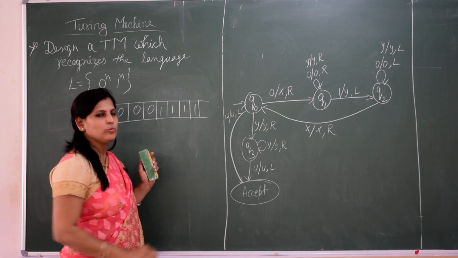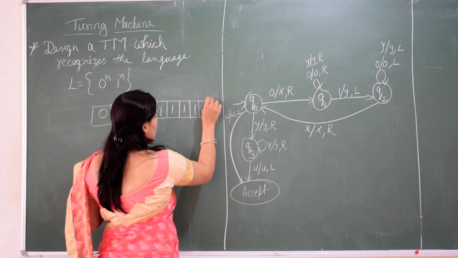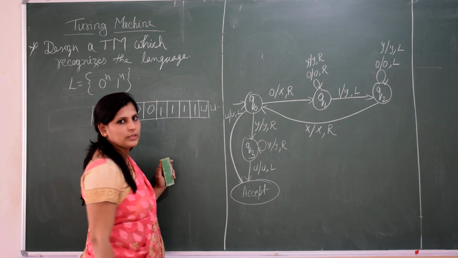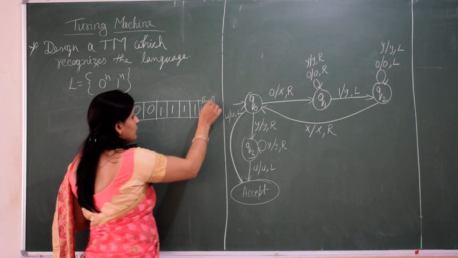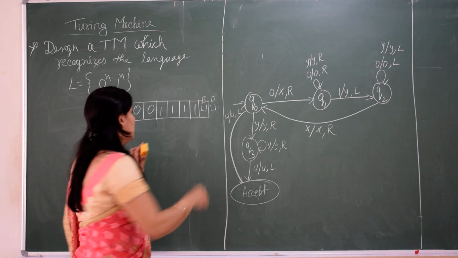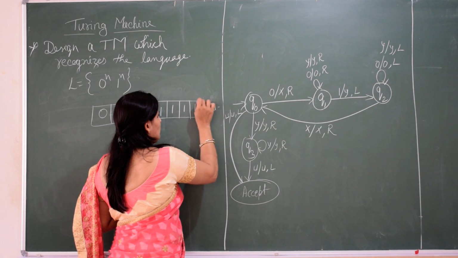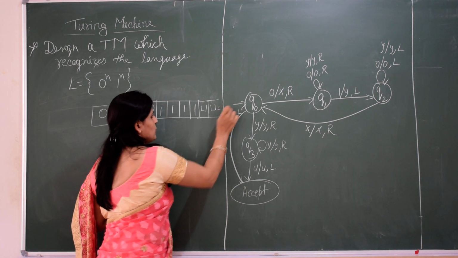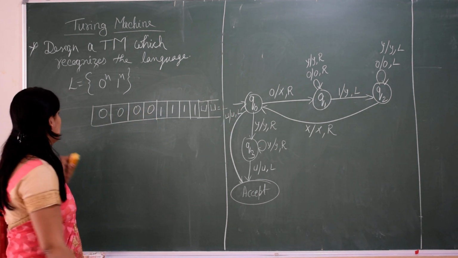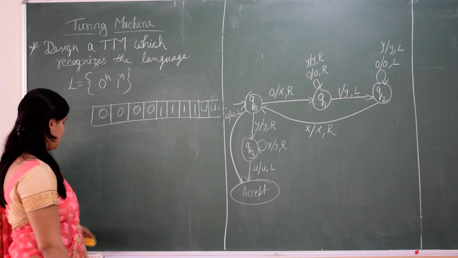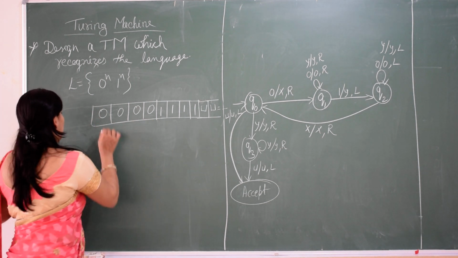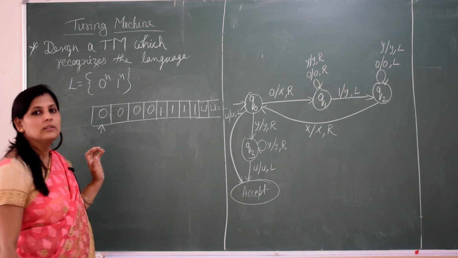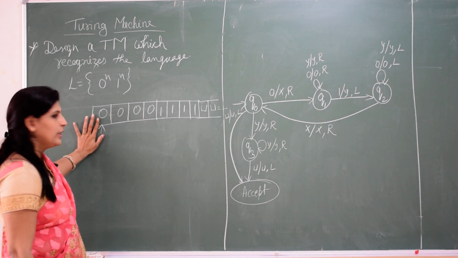Since this is a Turing machine, after that a blank symbol should be there. It can be represented like this, or in some other books you will find it represented differently, but it is represented with the blank symbol only. It should be of infinite size. So now this is my input tape, which is pointing at 0 here.